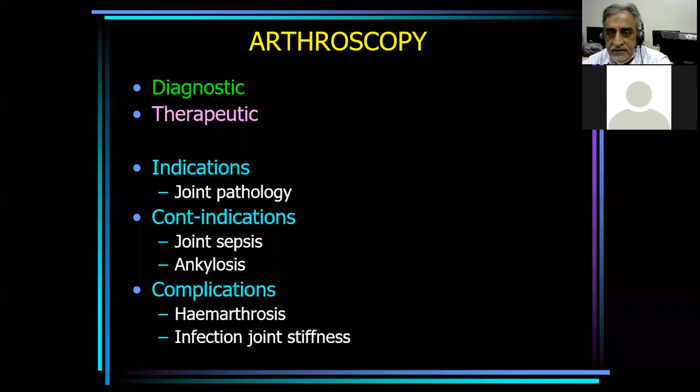Arthroscopy can be diagnostic and therapeutic. To diagnose intra-articular lesions, arthroscopy can be done: loose bodies, AVN, any cause of pain, so any joint pathology are indications. Contraindications: joint sepsis, infection; you can't do arthroscopy. If there is ankylosis and the joint is stiff, you can't do arthroscopy. Complications: hemarthrosis can occur, infection, and joint stiffness also can occur.